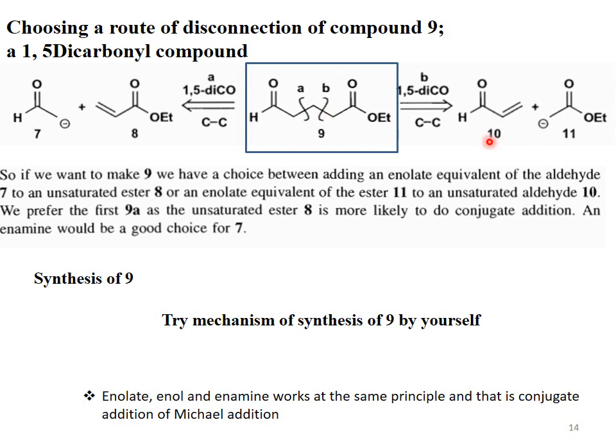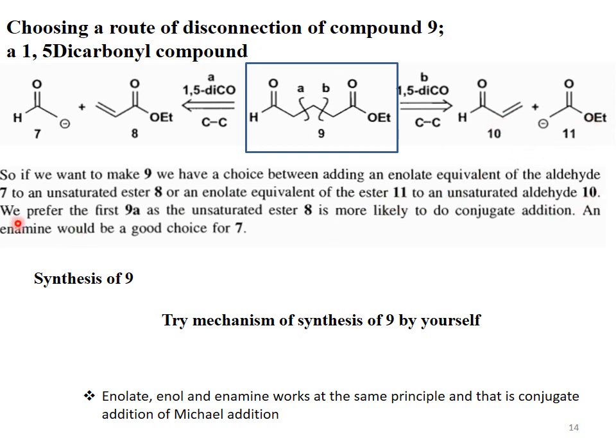If path B is followed, it means the beta bond from the right side is cleaved. Then again we have two fragments, fragment 10 and fragment 11. So when the beta bond from the right side is cleaved, we have the enolate of the ester, compound 11, and compound 10, the alpha beta unsaturated aldehyde.